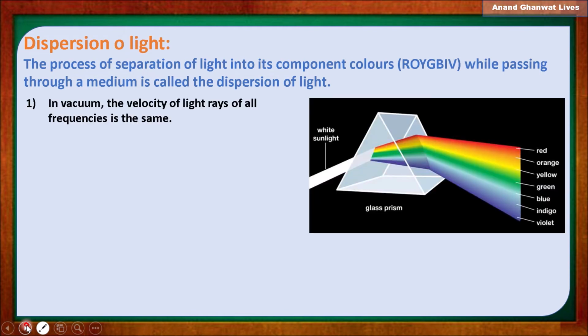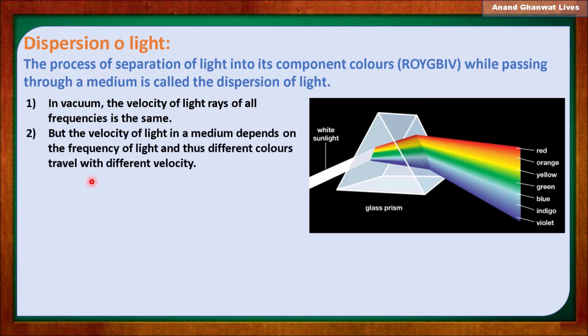In vacuum, what happens? You know that vacuum is extremely rare, with zero particles, and therefore each light component is not deflected differently. So light rays of all frequencies have the same deflection in vacuum.